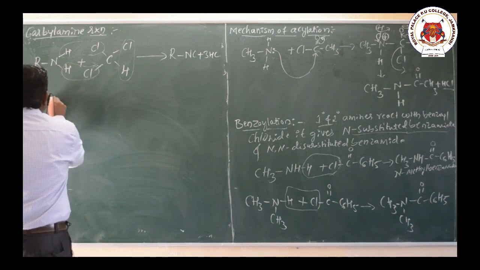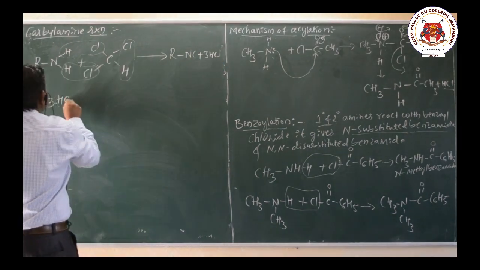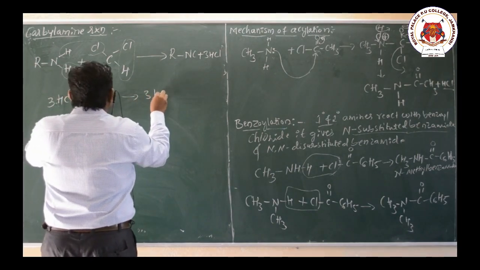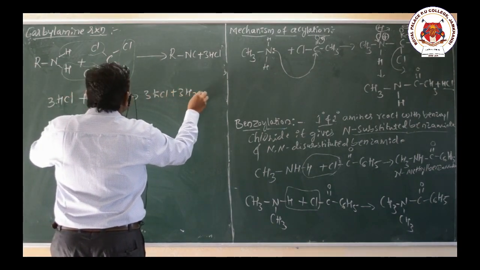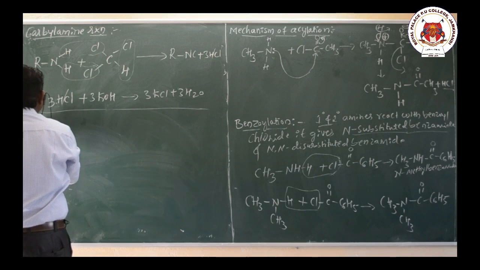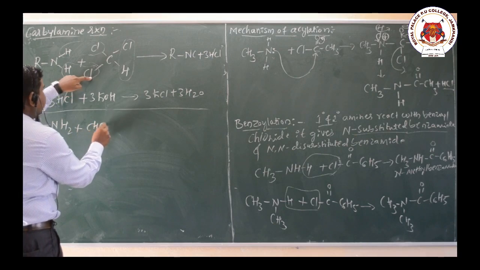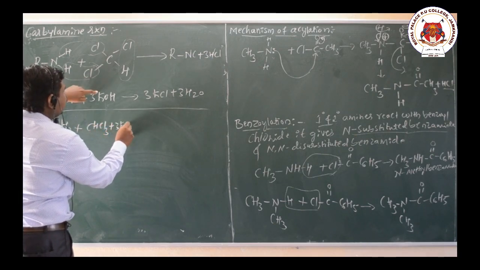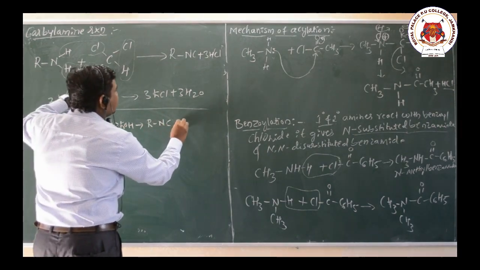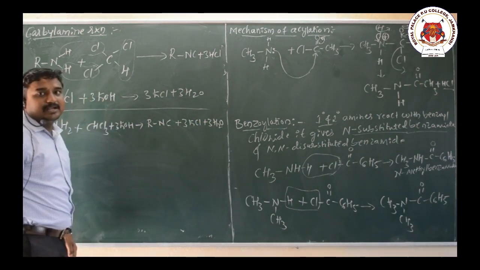The 3HCl reacts with alcoholic potassium hydroxide to give 3KCl plus 3H2O. After the 3HCl cancels, the reactant side has RNH2, CHCl3 and 3KOH, and the products are the isocyanide RNC plus 3KCl plus 3H2O. This is the carbylamine reaction.